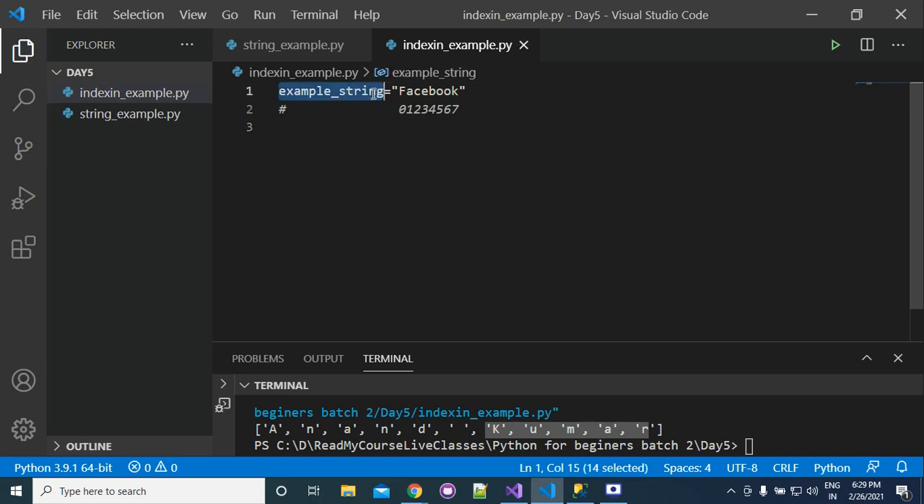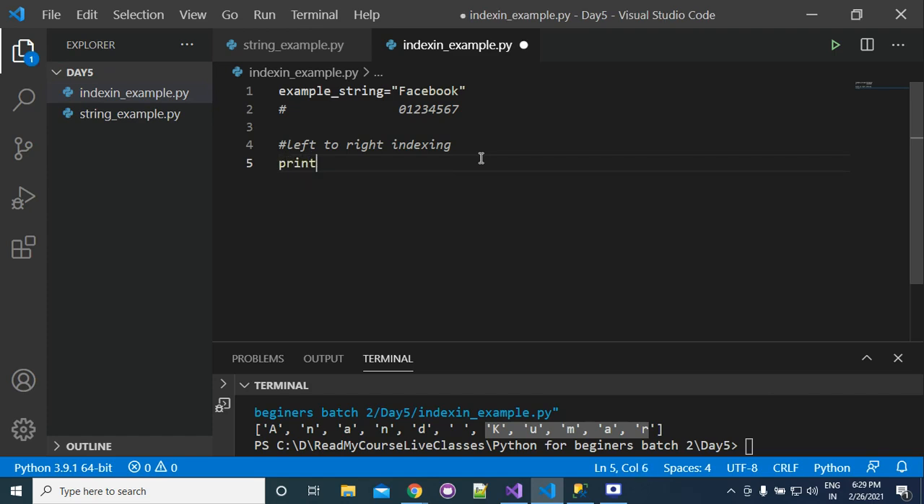Next we have the example string, that is Facebook, and here we are going to see the indexing. So the first type of indexing is what? Left to right indexing. If we talk about left to right indexing, the first index of F is 0, then 1, 2, 3, 4, 5. Now, what is the use of this indexing?